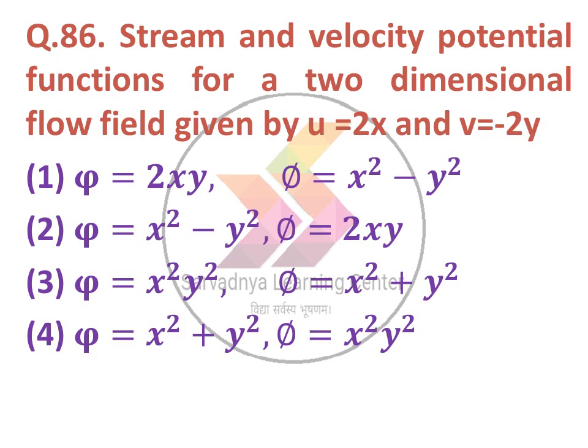Next question. Stream and velocity potential function for a two-dimensional flow field is given by u equal to 2x and v equal to minus 2y. Then find out the correct option. So if you have to find out the velocity potential and stream function, then we have to take the partial derivatives. The option number 1 is correct, which gives u is equal to d phi by dx and v is equal to d phi by dy. Okay, the option number 1 is correct.